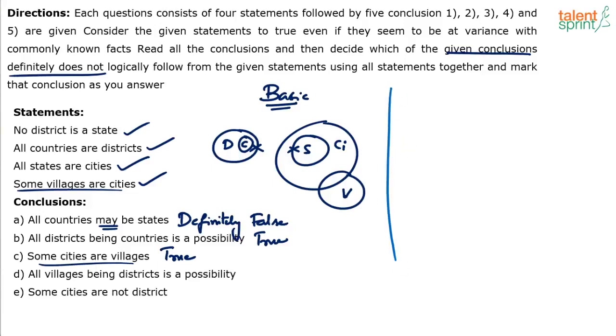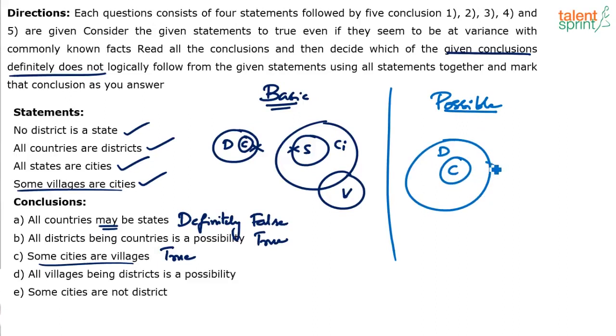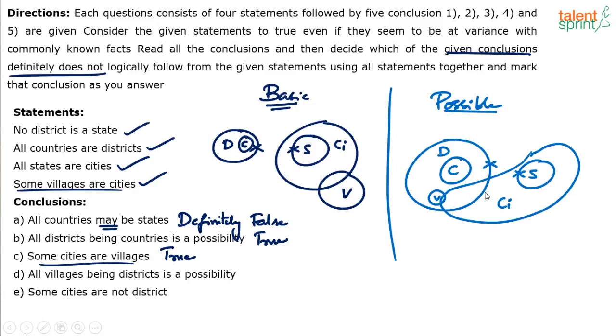Let me draw a possible diagram here. The diagram that I am visualizing in my mind has to be put on paper. So we can draw it in this way. All villages being districts means all villages are inside districts, and some villages are cities. So I can consider a diagram like this. Now don't say that this is not a circle. It doesn't matter whether it's a circle or a banana. So if you observe, none of the statements has been violated. All the statements are correct here.